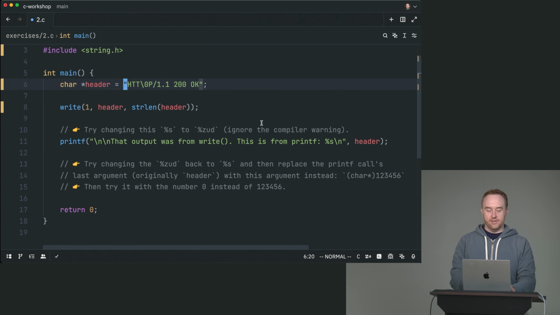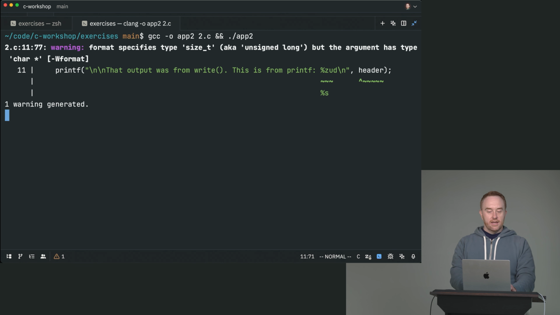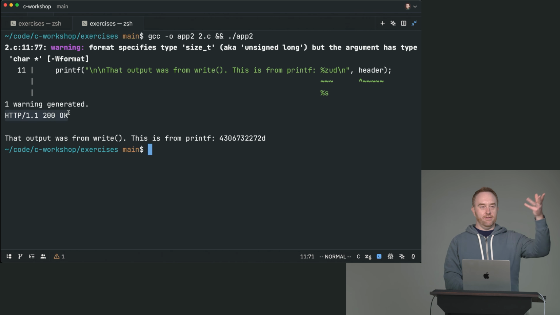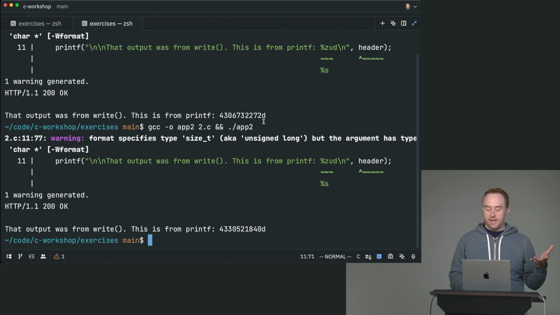Cool. I'm going to go ahead and just put that back, though, so now we can actually see our real HTTP header. And now we're going to change this %s to %zu, and there is going to be a little compiler warning, but we're just going to ignore that. And basically what this is doing is now, over here, we're printing out the actual string, but in printf, with the zu, that's saying like, okay, treat this as a 64-bit integer. And it's like, yeah, I'll just print that out for you.